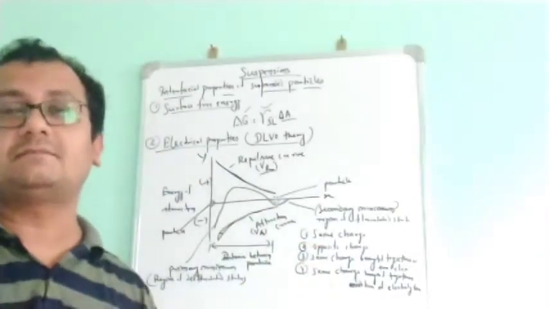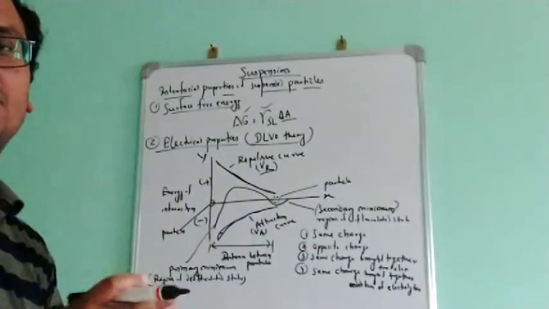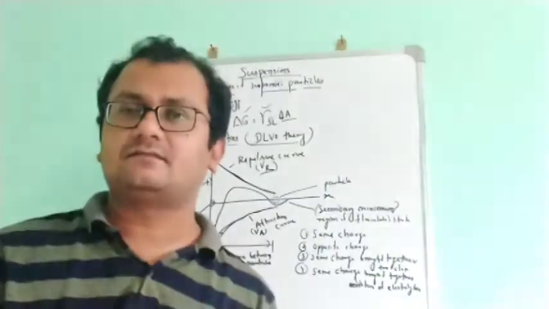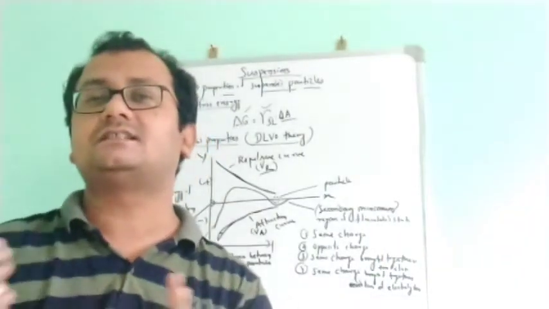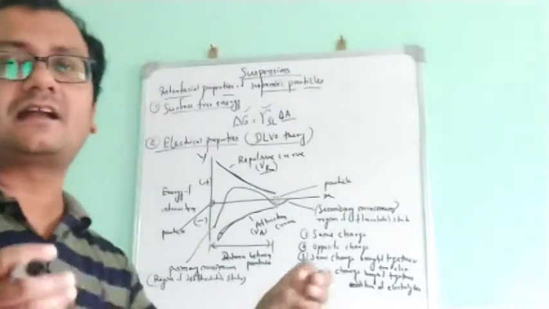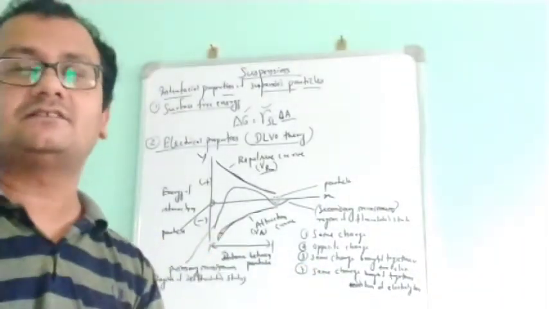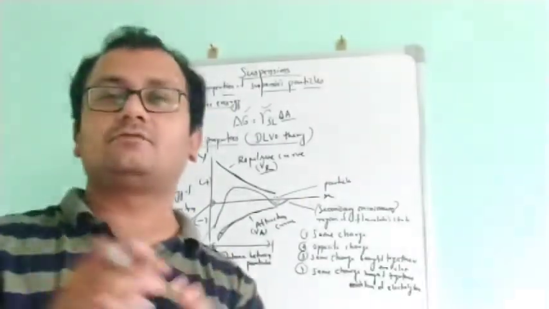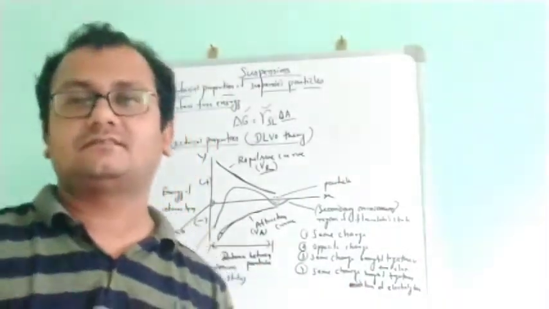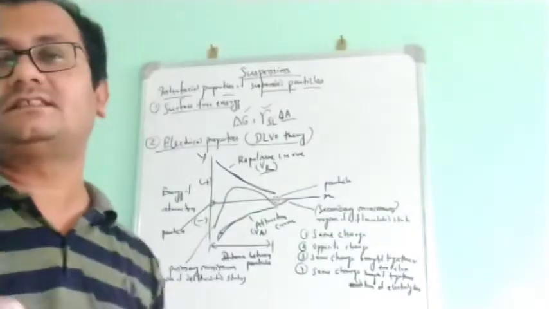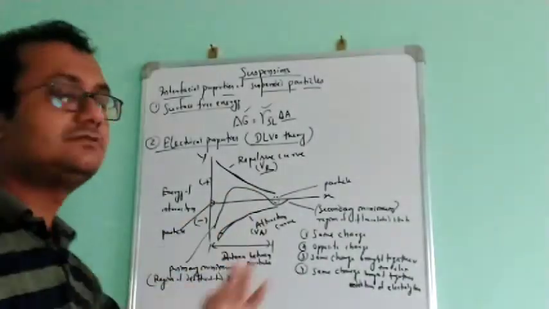Then how to stabilize this? Sometimes the particles will repel each other. If they have opposite charge, then they will attract each other. If they attract each other, what will happen? They will aggregate with each other inside the suspension. If the charges are the same, they will not come closer, and always repel each other. So that's why we need to stabilize it.